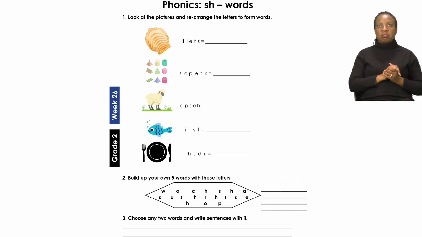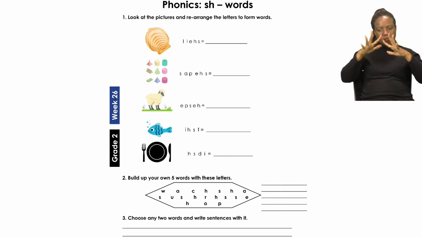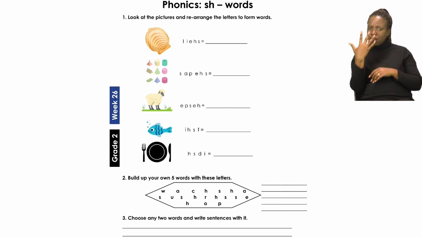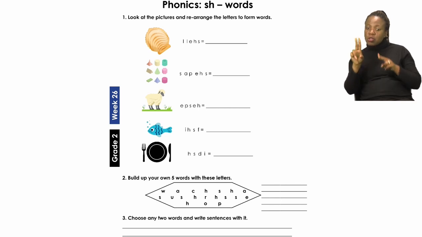It says, build up your own 5 words using these letters. Now you will see in the little shape there are a few letters scrambled all over. Now you have to take these letters and try and build 5 words using all the letters.